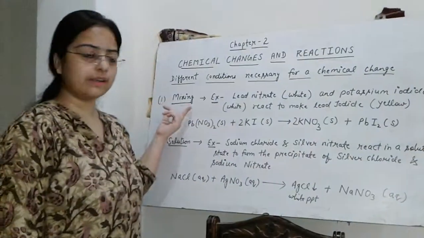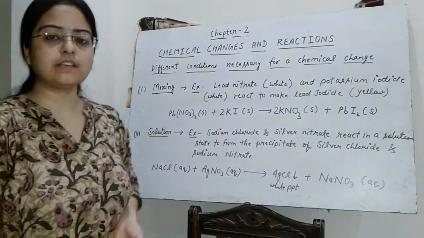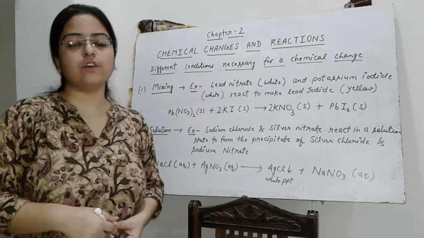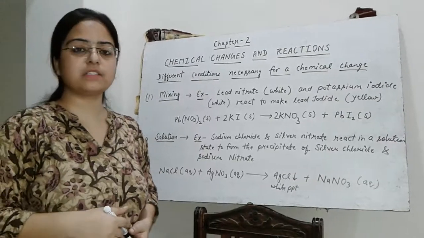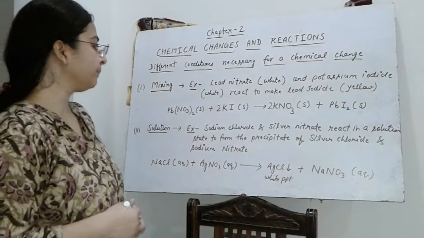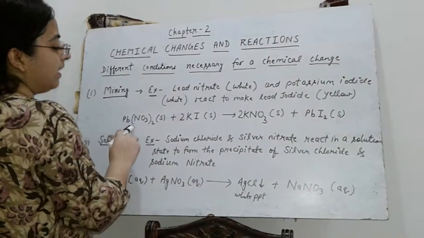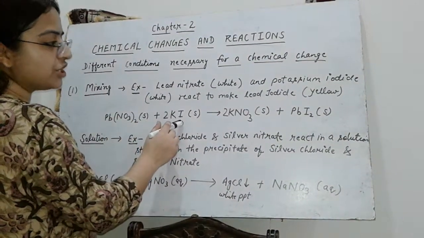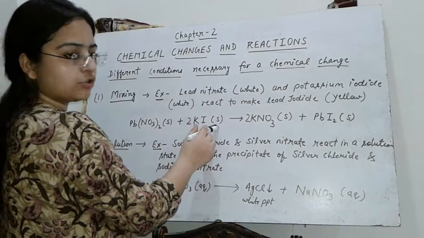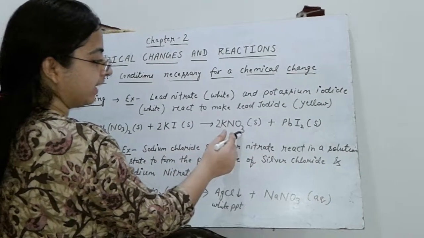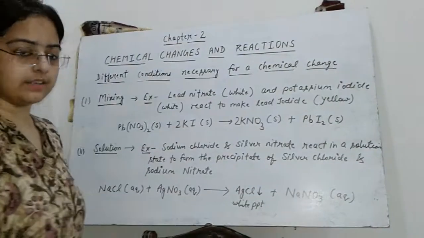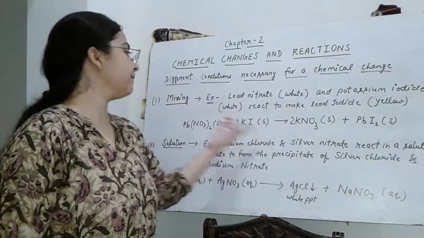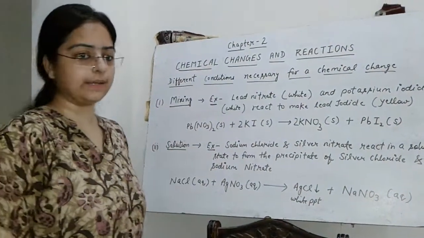First is mixing. In the process of mixing, in some cases a chemical reaction occurs when the substances are mixed in their solid state. Let's take an example. Lead nitrate, which is a white solid, reacts with potassium iodide, which is also a white solid, to form potassium nitrate and lead iodide. So here the reactants used are in their solid state. This is an example of the process of mixing.